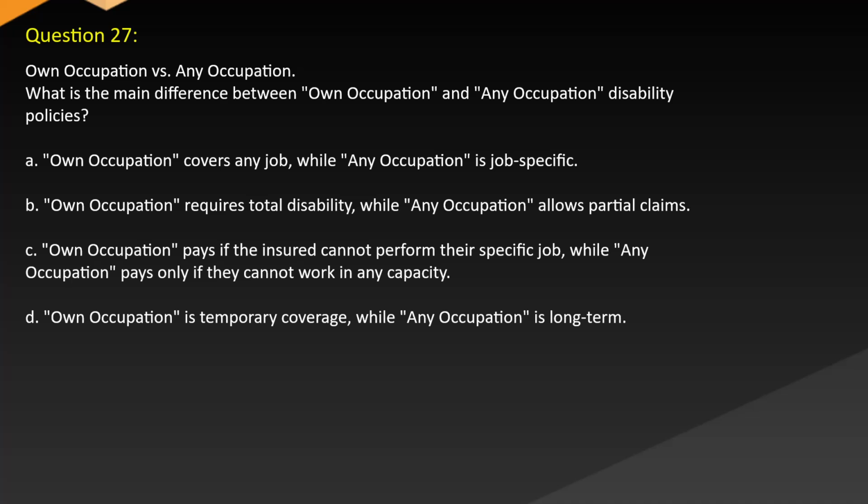Question 27. Own occupation versus any occupation. What is the main difference between own occupation and any occupation disability policies? A. Own occupation covers any job, while any occupation is job-specific. B. Own occupation requires total disability, while any occupation allows partial claims. C. Own occupation pays if the insured cannot perform their specific job, while any occupation pays only if they cannot work in any capacity. D. Own occupation is temporary coverage, while any occupation is long-term.